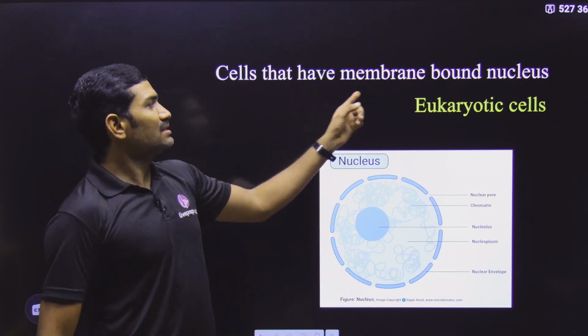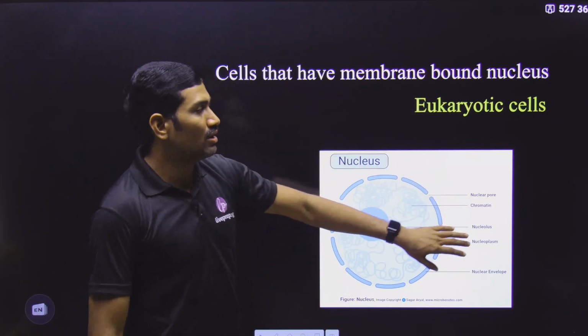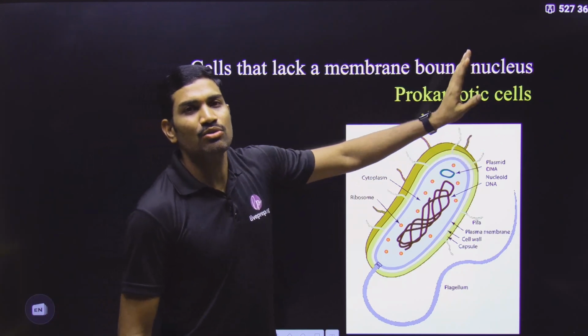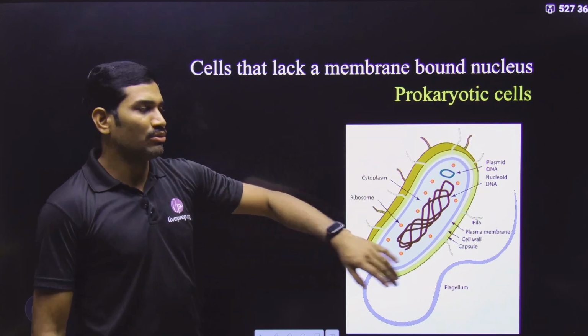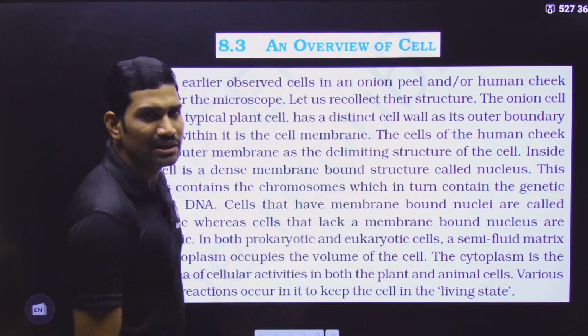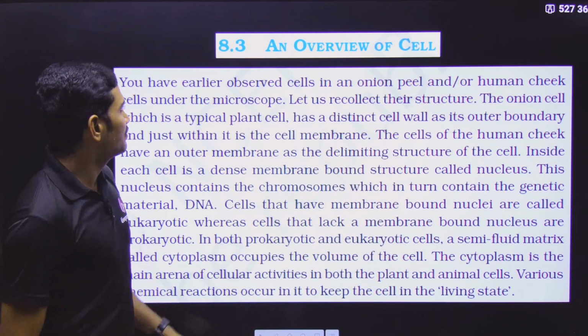Next one, cells that are having a membrane bound nucleus are called eukaryotic cells, whereas the cells that are not having the nucleus itself, they are called prokaryotic cells. So these are some of the important points you need to understand. Quickly we will read the NCERT content, and with that this lecture will be completed.